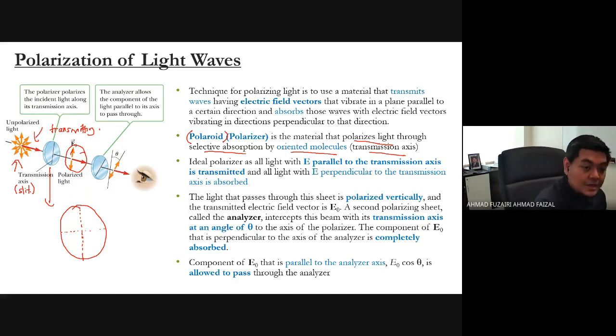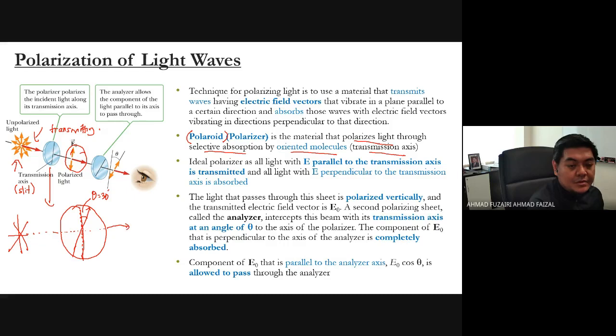For example, you have an unpolarized light like this go through this polarizer, and let's say the transmission axis is like this, theta equals 30 degrees.